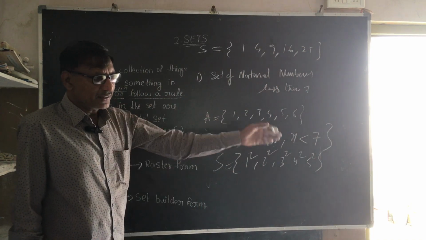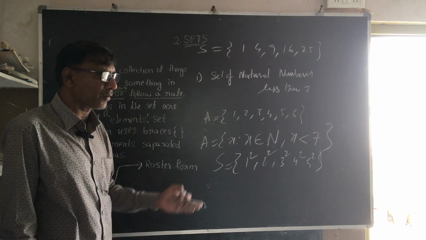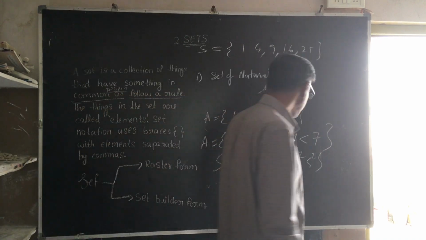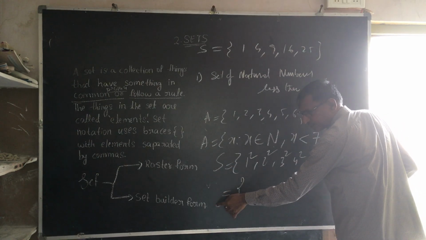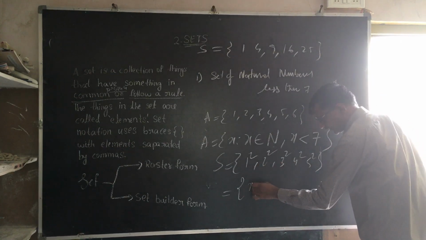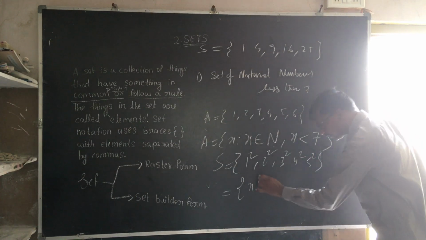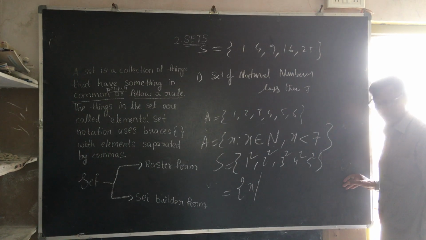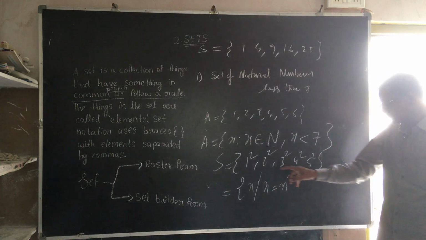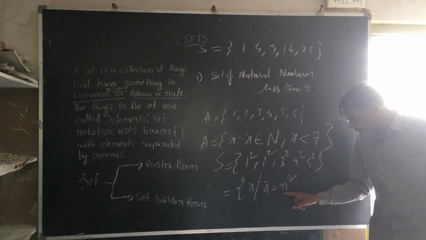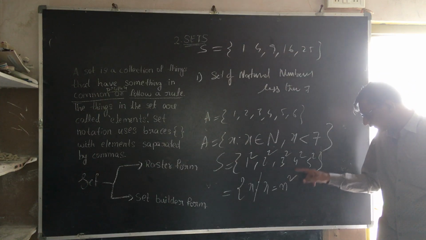I know these are all square numbers, right? But I want to define the common property in this list form. Now I will write this as S means set of all x such that, we use this symbol for such that, or you can use it like this also, x is equal to n square. n is equal to 1, 1 square. n is equal to 2, 2 square. n is equal to 3, 3 square. n is equal to 4, 4 square.